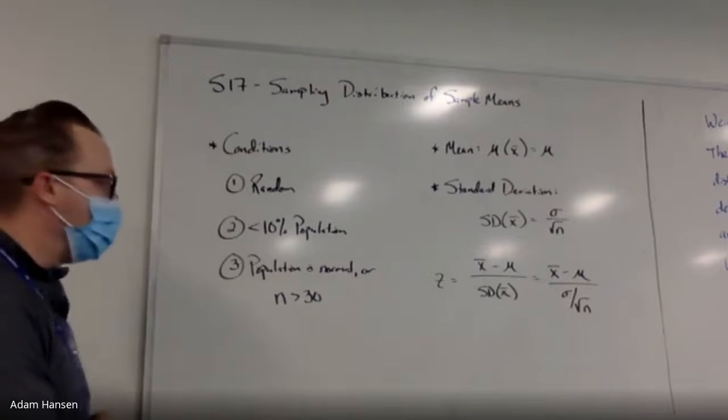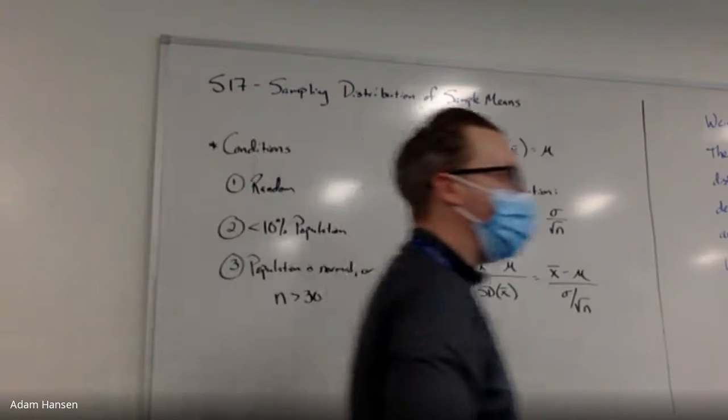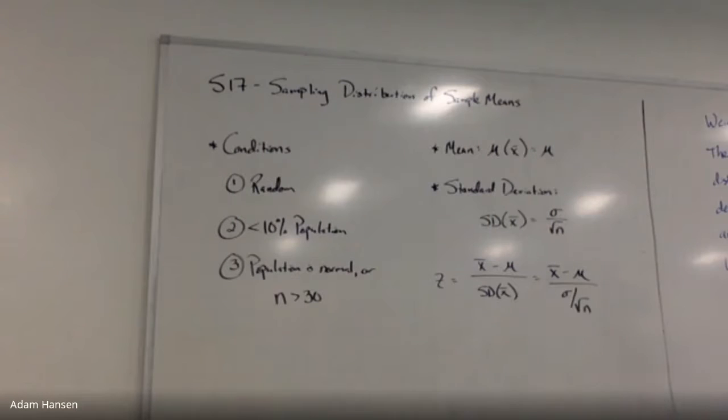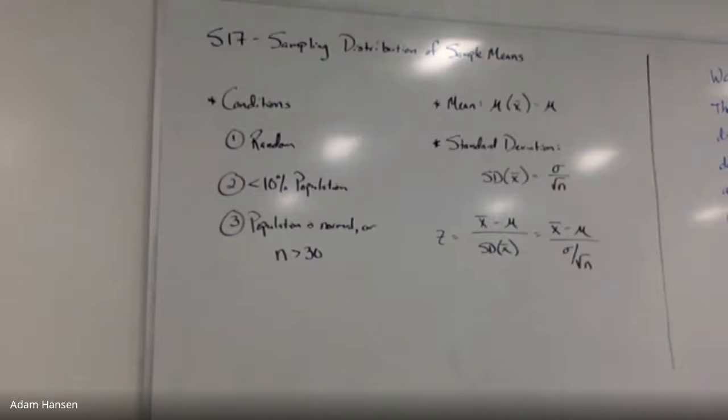Kind of common convention is that a sample size of greater than 30 will make the sampling distribution normal if it wasn't already to start with. Either we're sampling from a population that's normal, or we're sampling from a population enough times in order to make it normal. Or use the magic number, common convention. If those three conditions are satisfied, assuming a normal distribution should be pretty reasonable.